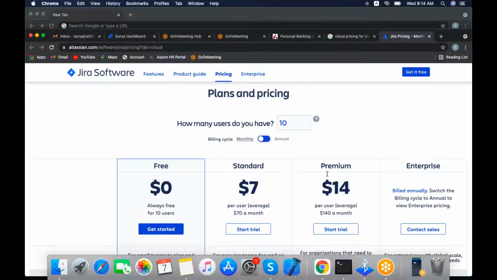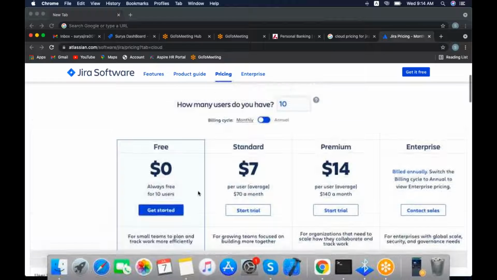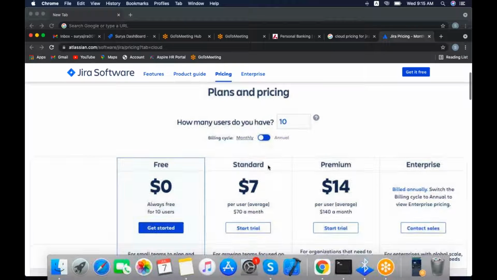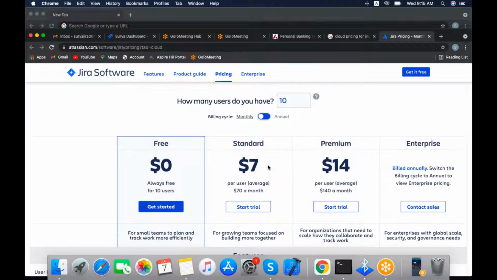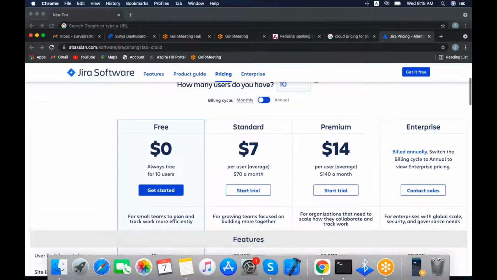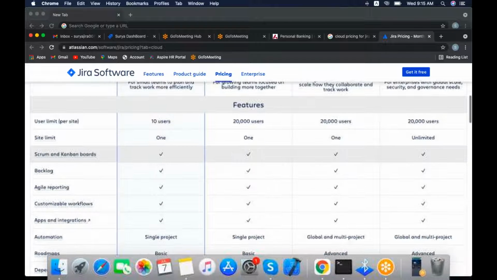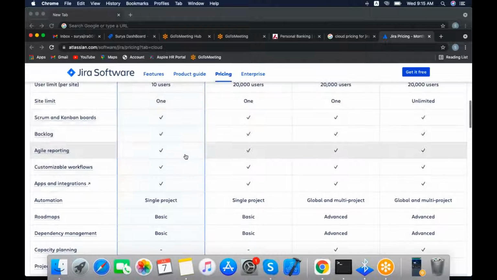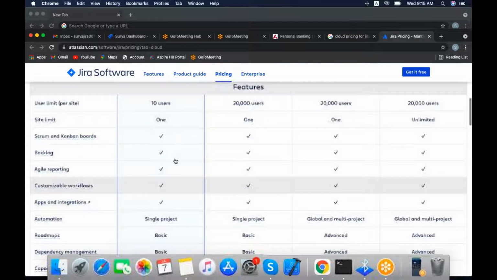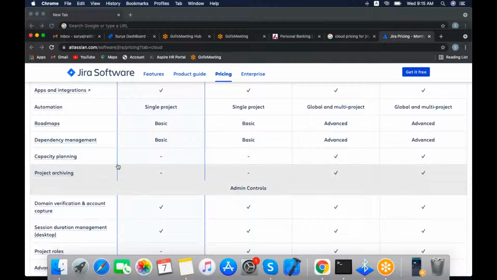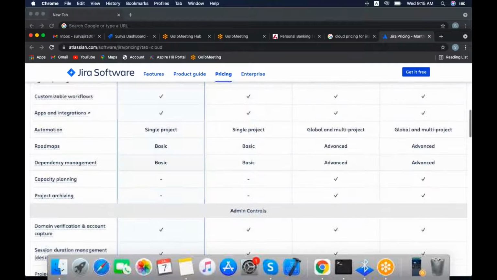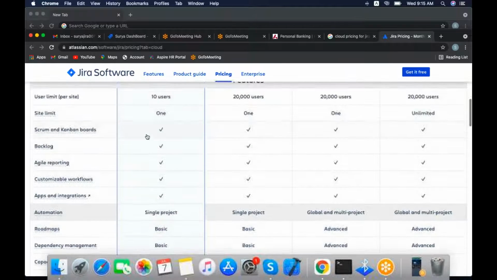In the cloud, we have free, standard, premium, and enterprise. The free version is for only 10 users. Up to 10 users, they will give you access to use the free cloud instance. If you go down in the free version, the limitations will be there. For example, below, like project archiving, and if you have the roadmap, they have given the advanced one, basic only. In the automations also, you can apply the automations for only a single project when you take the free version.